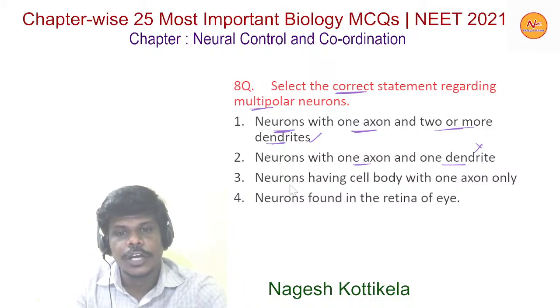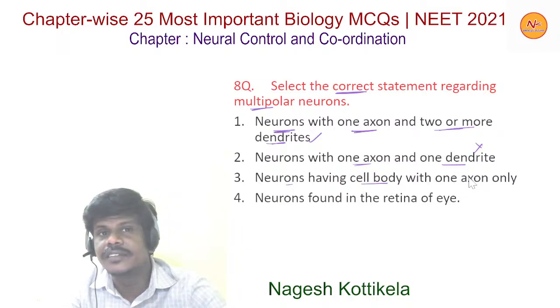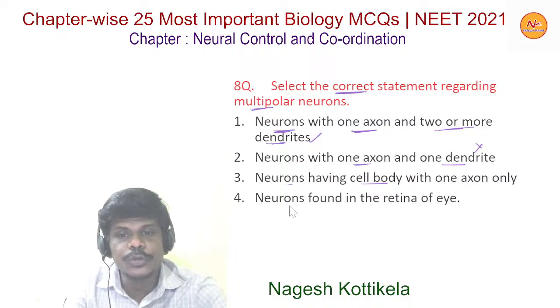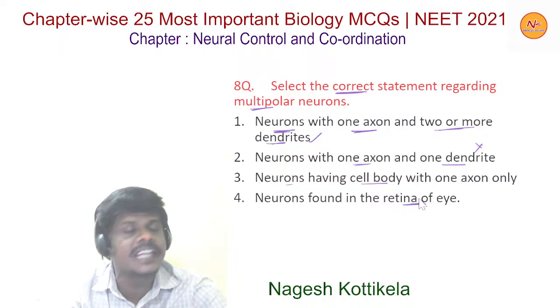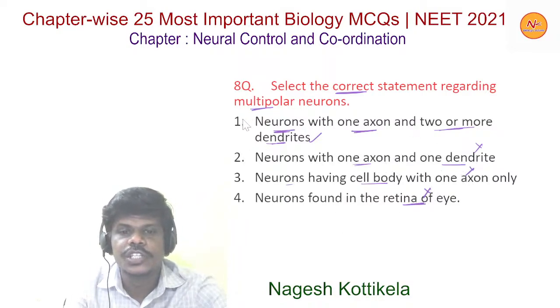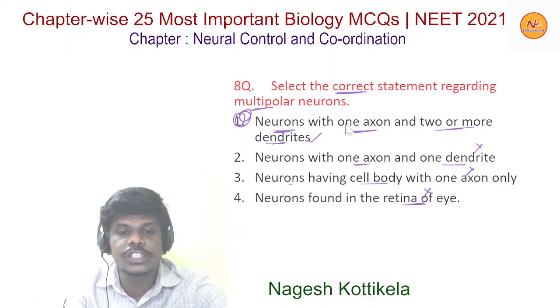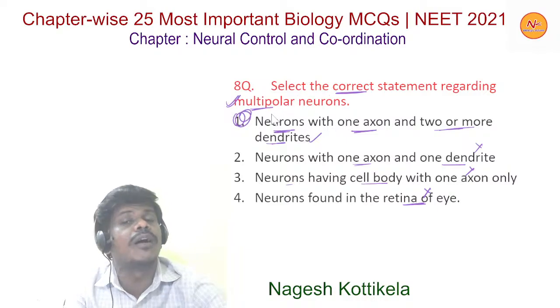Next, neurons having cell body with one axon only, this is unipolar. And the neurons found in the retina of eye, this is also wrong. So here the most appropriate one is the first option. Neurons with one axon and 2 or more dendrites are called multipolar neurons.